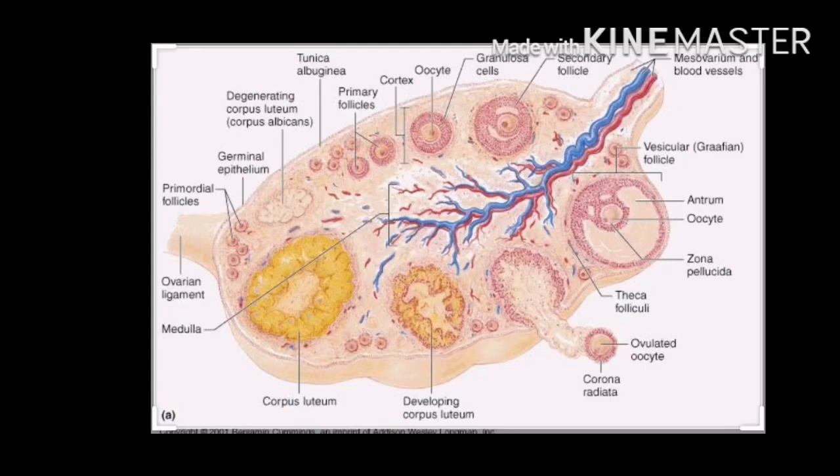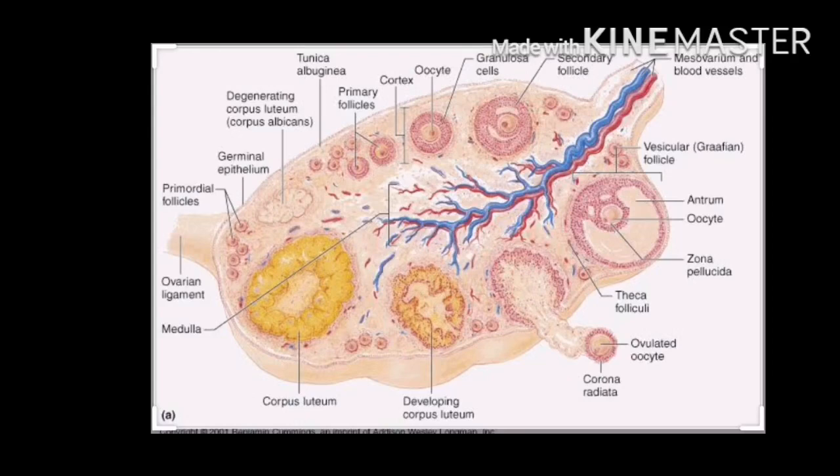Here, the first menstrual cycle, that is menarche, begins normally at the age of 13 years, and menopause, that is stopping of the cycle, happens at the age of 45 to 55 years. The period in between menarche and menopause is the reproductive age of the female and is approximately 32 years.